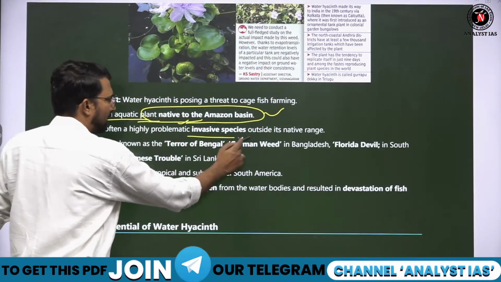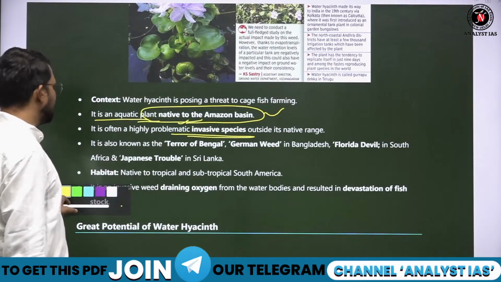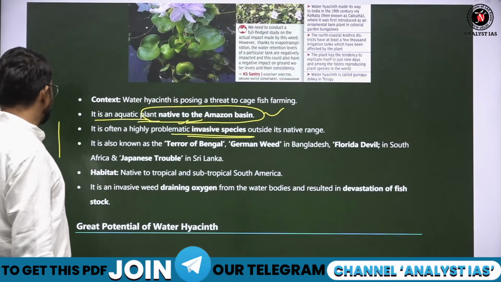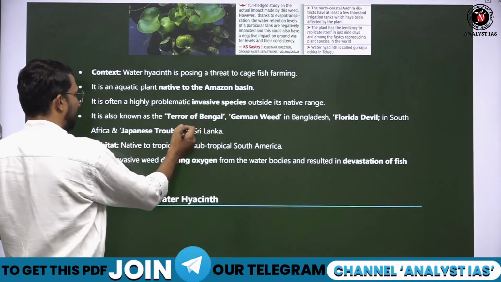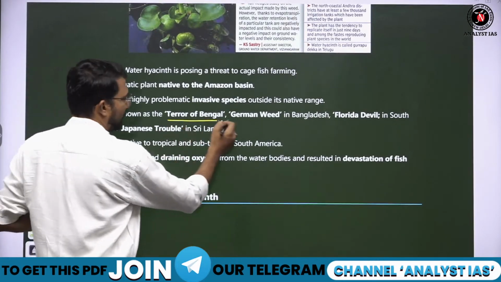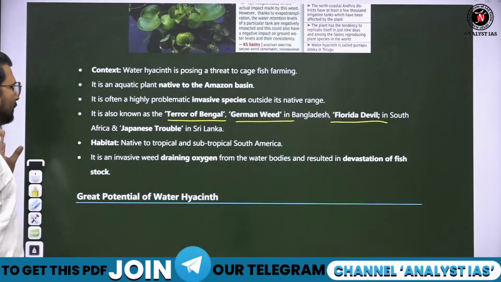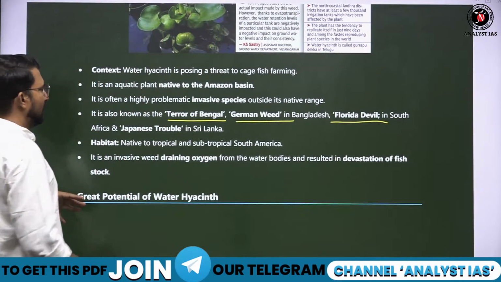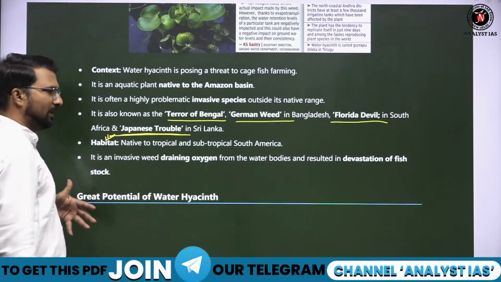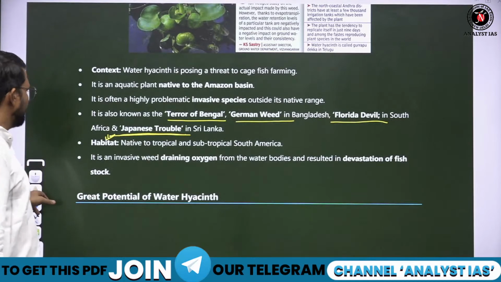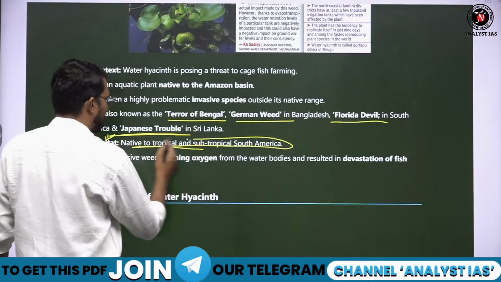Here it is a highly invasive species and creating huge problem. So what are the problems it is creating? It is also known as terror of Bengal, German weed or Florida devil. These names are also given. And in Sri Lanka, the name given is Japanese trouble, because Sri Lanka में Japanese इसको लेकर के आए थे. So what is the habitat? They are basically native to tropical and subtropical Southern America region.